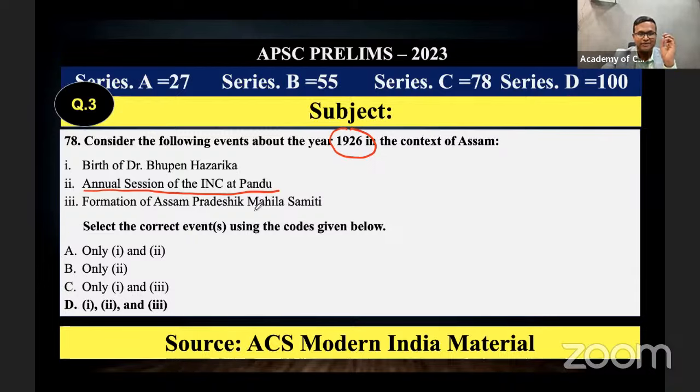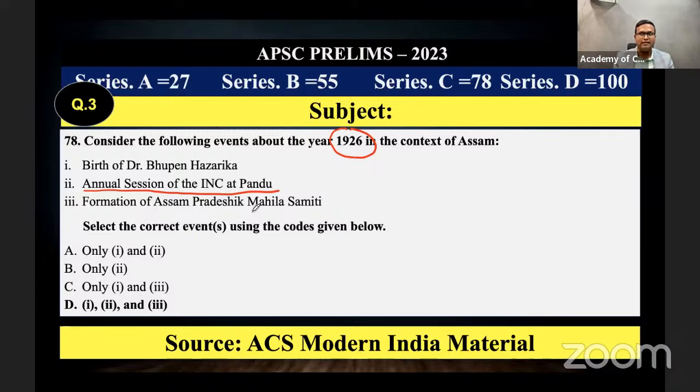We have discussed that. In that session, Mahatma Gandhi presented a resolution paying homage to the famous social reformer Swami Shraddhananda, who was assassinated by a Muslim fanatic in 1925.